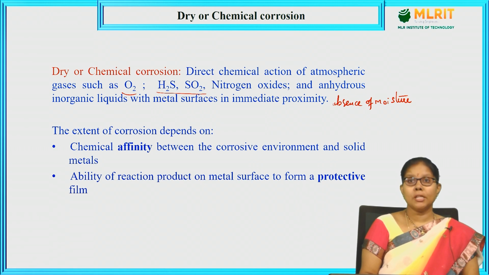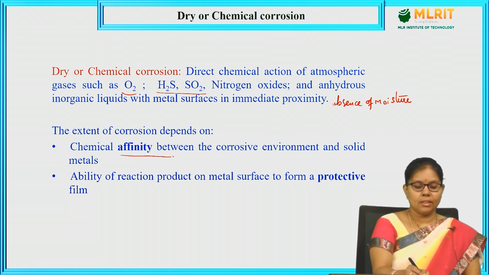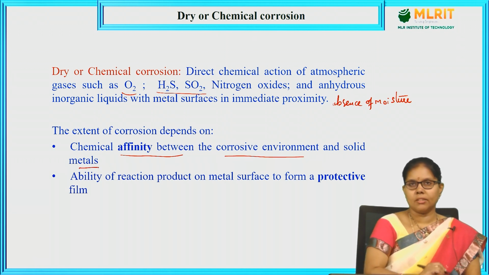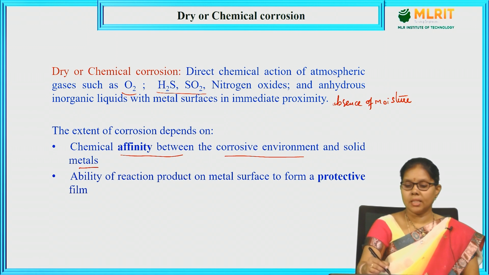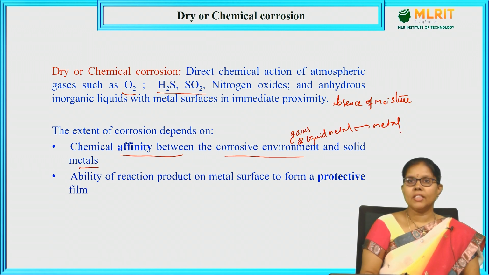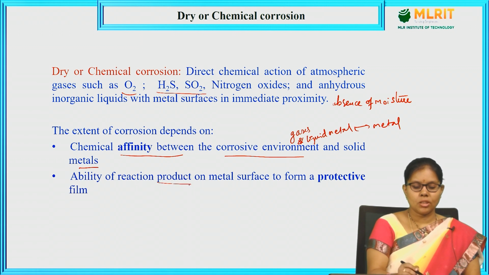The extent of corrosion depends on chemical affinity, the interaction between the corrosive environment and the solid metals. Corrosive environment is nothing but the gases or liquid metals. So, if there is an interaction between the gases or liquid metals and a metal surface, there is a chance for corrosion. It also depends on the ability of the reaction products on the metal surface to form a protective film.